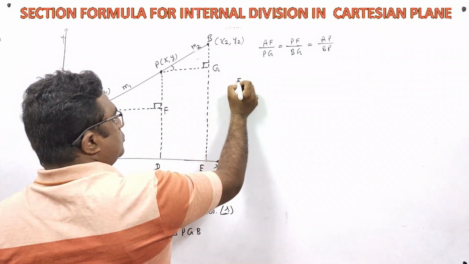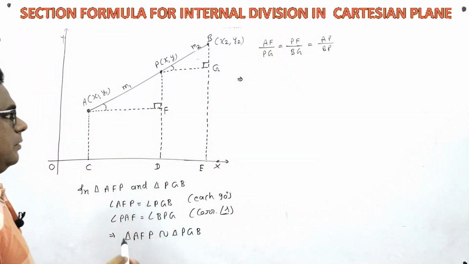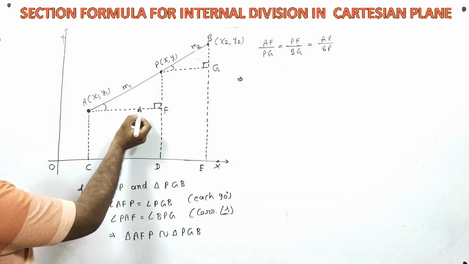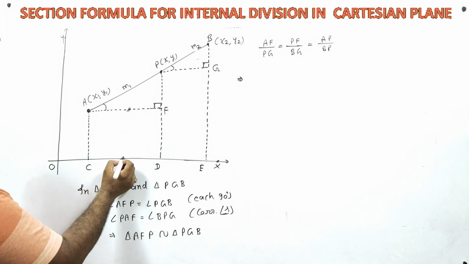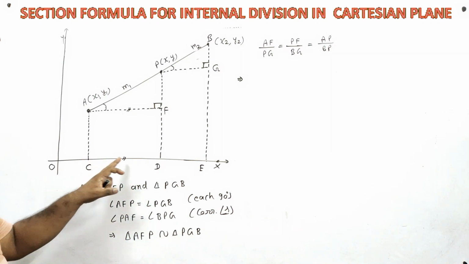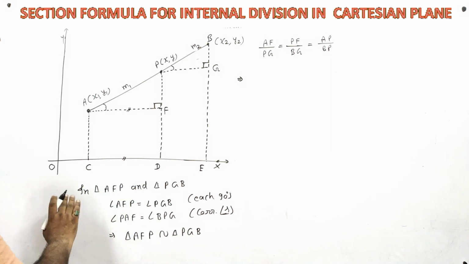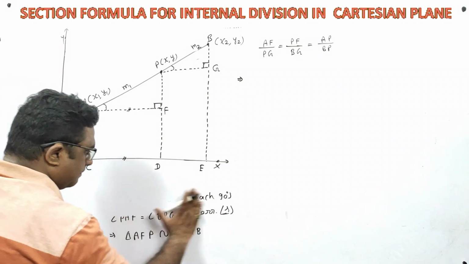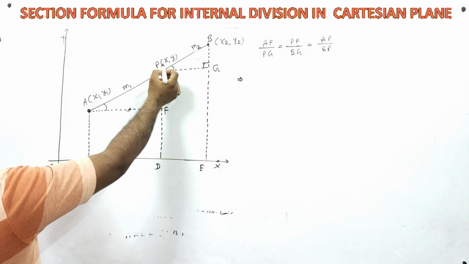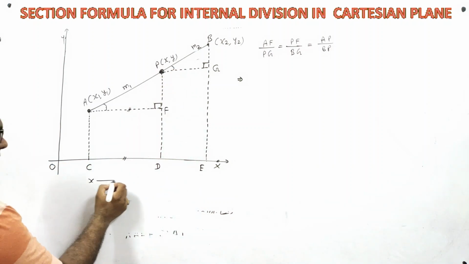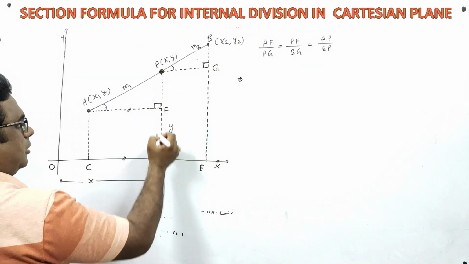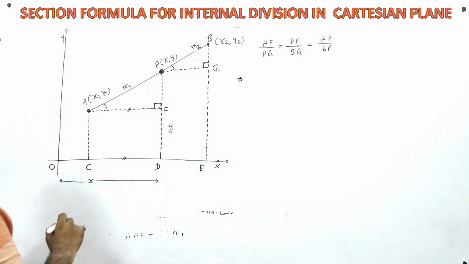Now let us put their values. What is the value of AF? You see the figure. This is AF and by construction I can say that AF is equal to CD. Now question is that what is the value of CD? To explain that, let us see. The coordinates of this point P are xy. It means this distance will be x and this whole height from here to here, it will be y.